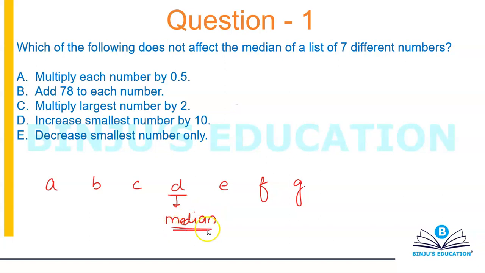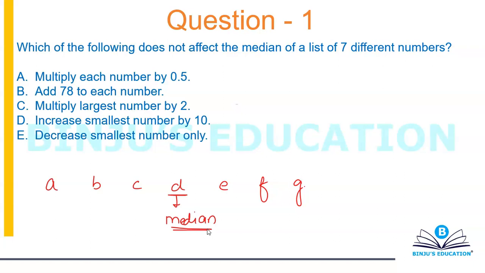Because it's the term which is coming in the center, or if you have like 7 observations, then the medianth observation will be 7 plus 1 by 2, which will be the fourth observation. Okay, what does option A say? Which of the following does not affect the median?